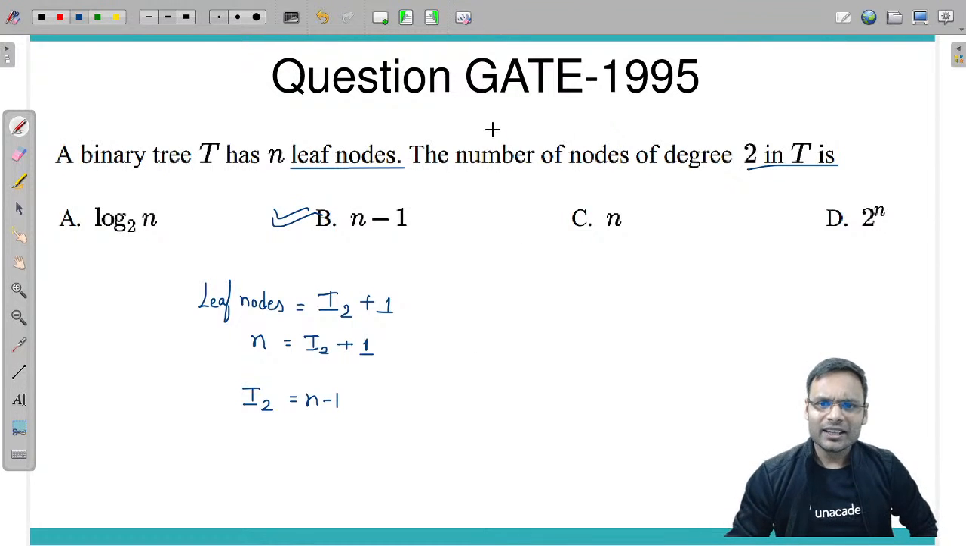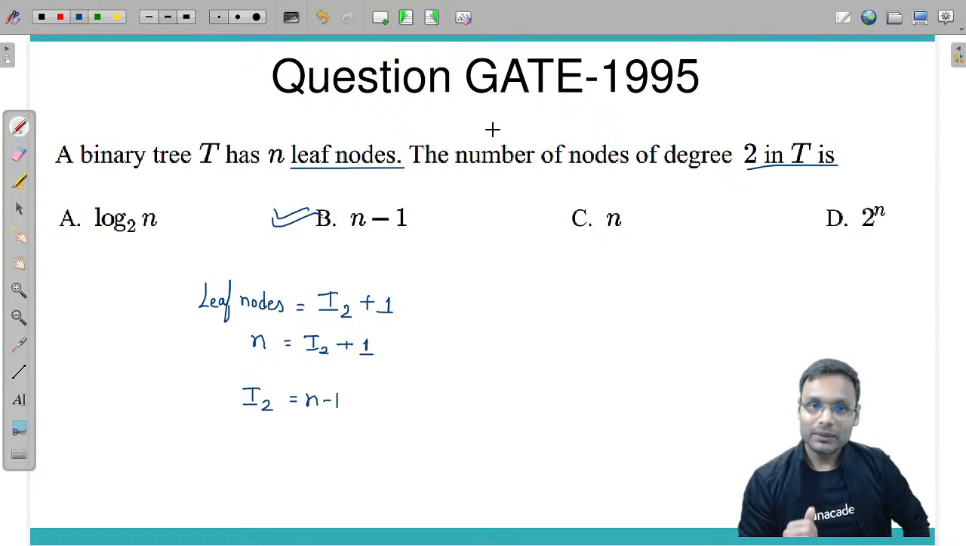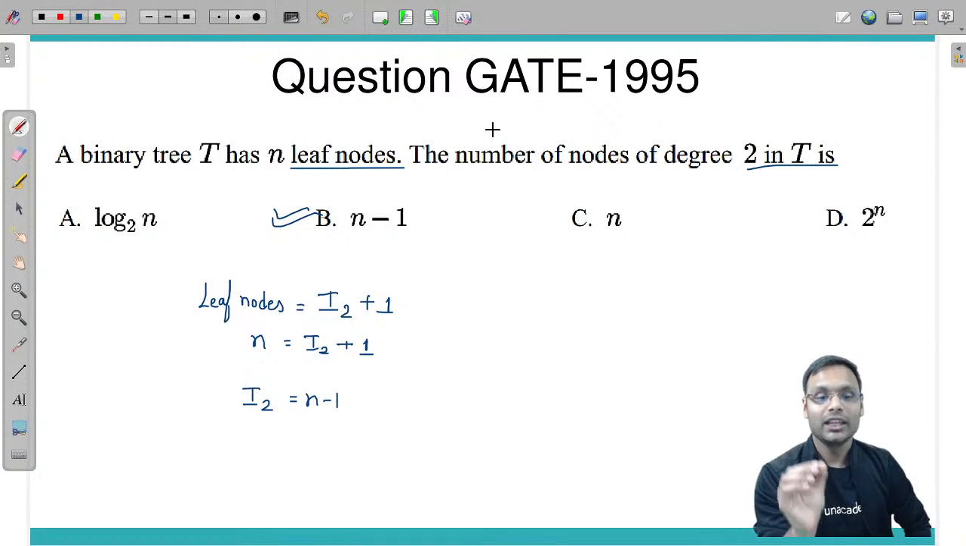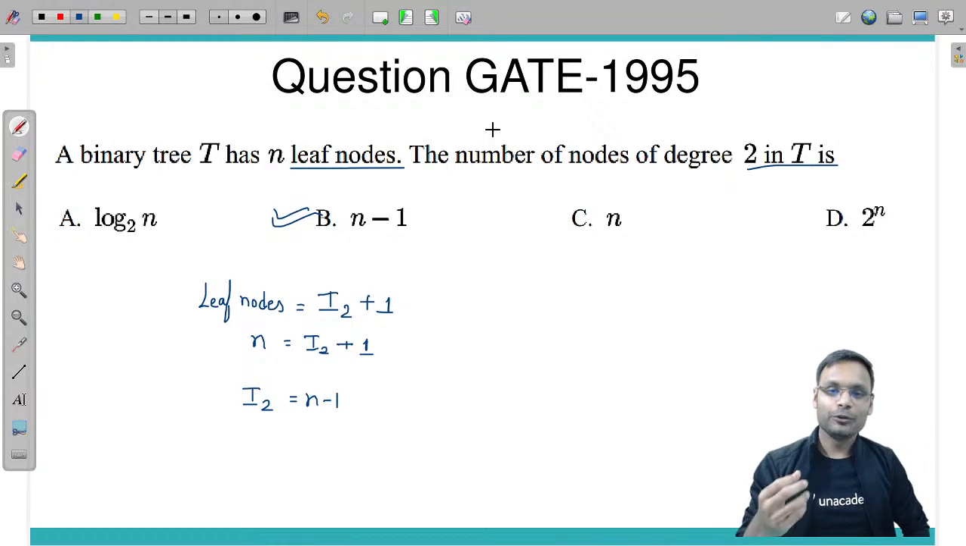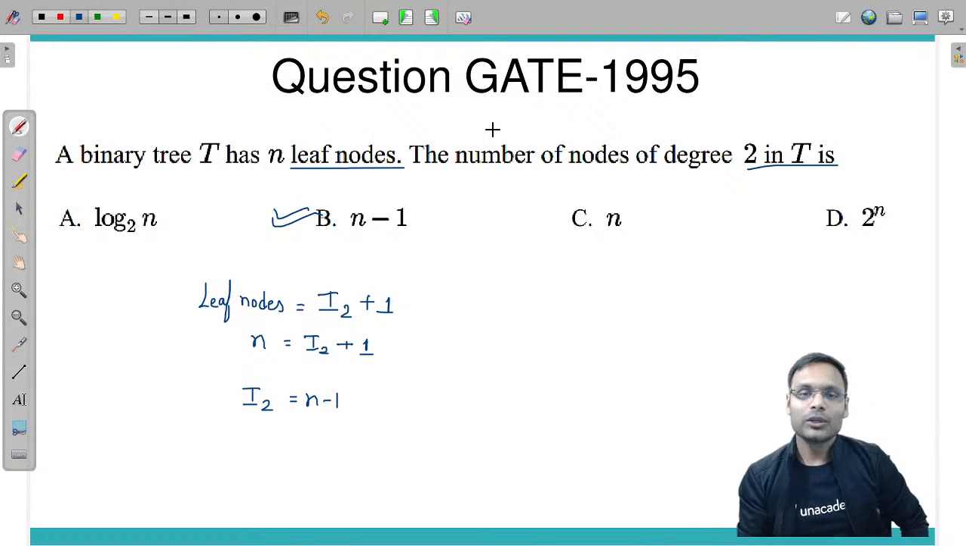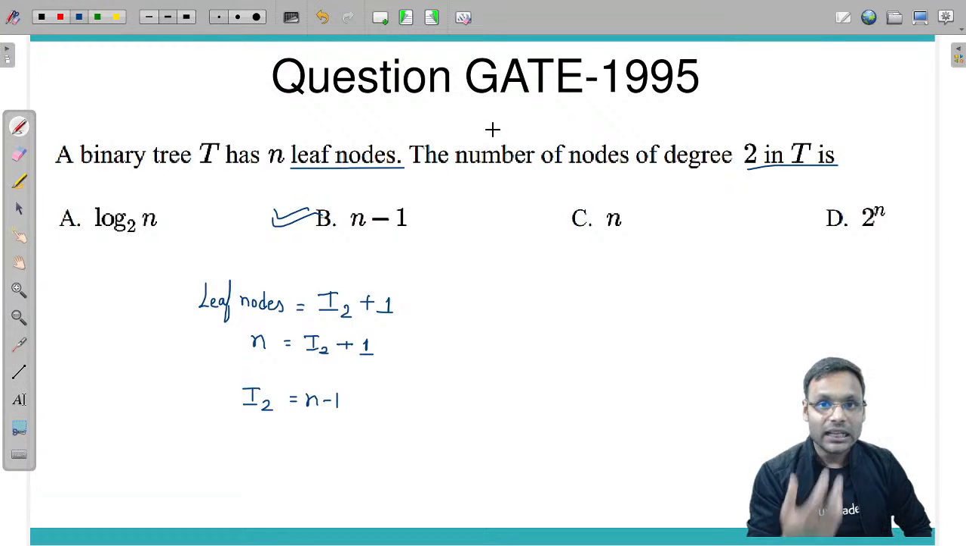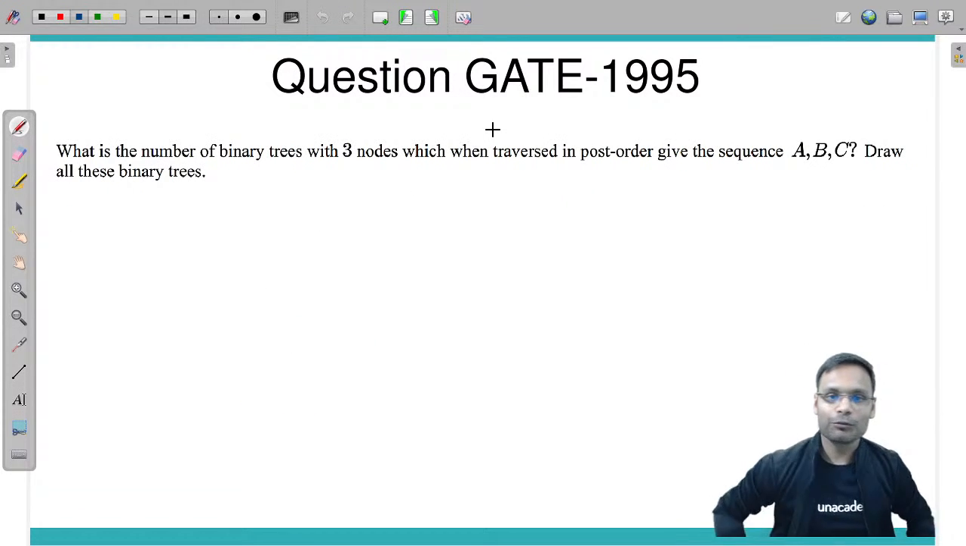Is that fine? I have explained this yesterday in my classroom training also. If you understood, tell me you understood. If you did not, tell me what you did not understand. Interact, learn and enjoy the process of learning.